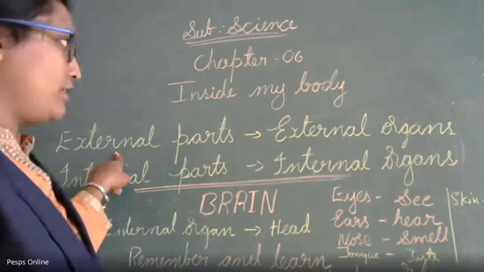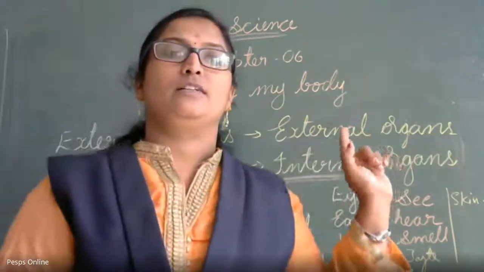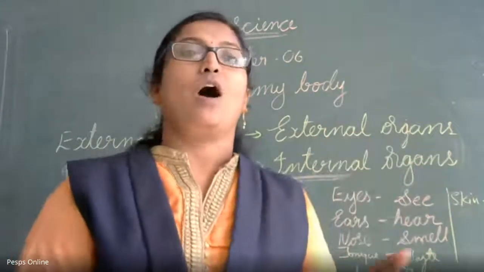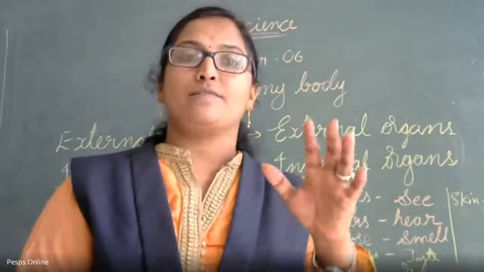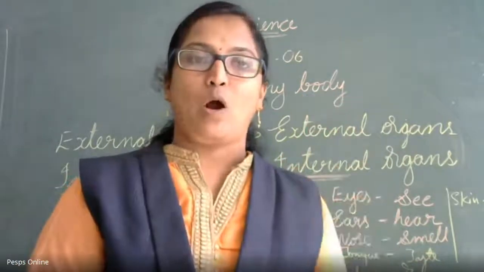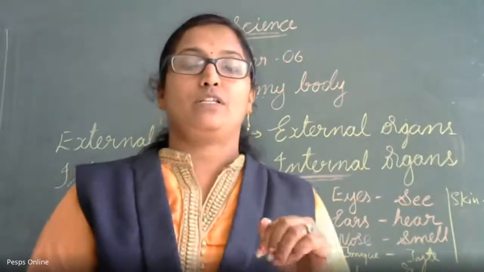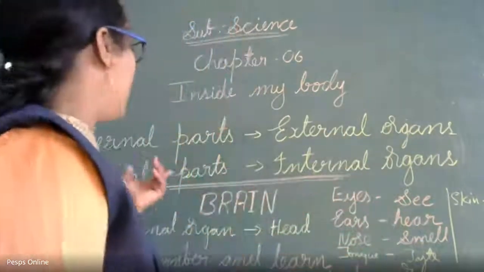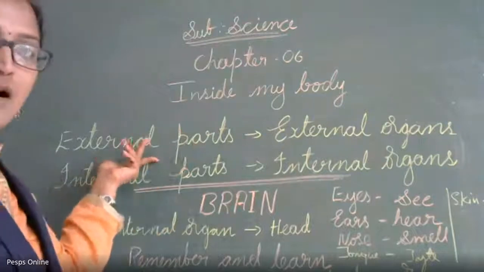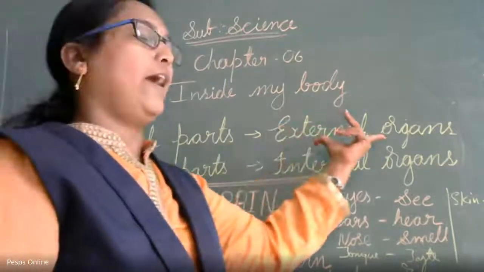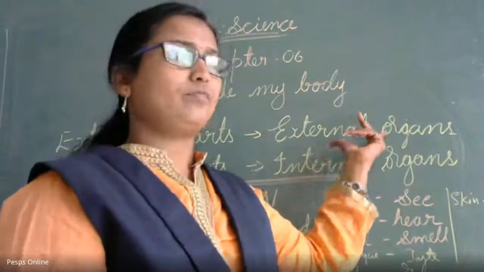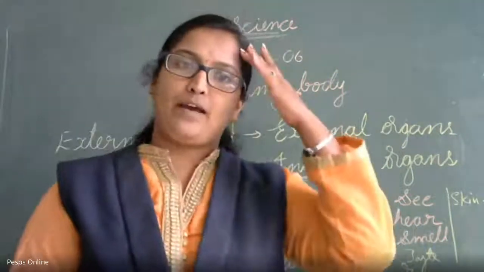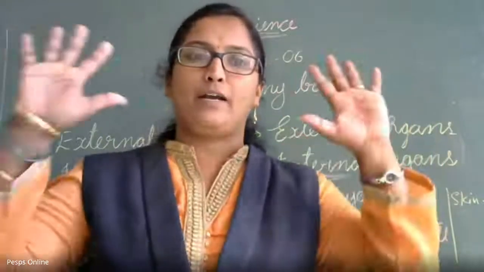What do you mean by external parts? The parts of the body which we are able to see from outside, which are visible to our eyes, we call external parts or external organs. For example, you are able to see my head, the trunk part and my limbs.